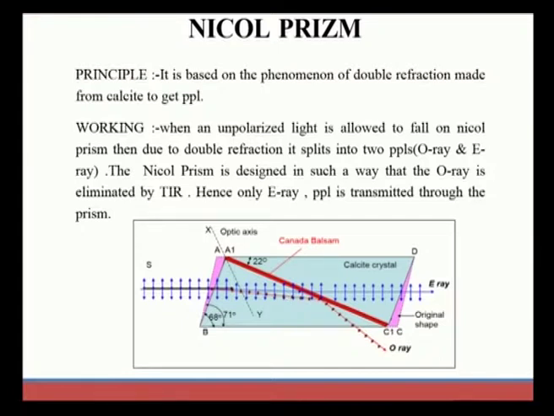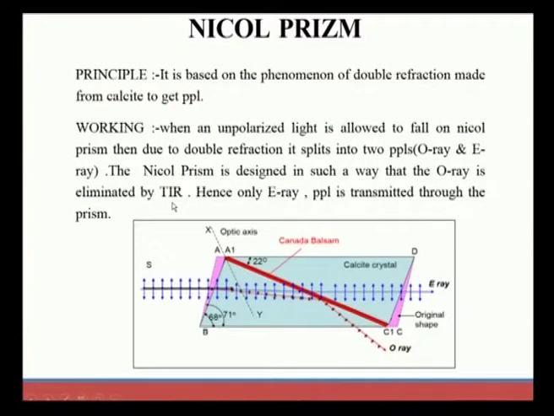We want to get a better, very strong polarized light. Due to this, another material, Canada balsam, is used in the calcite crystal to overcome this problem. This helps in producing E ray and O ray of very strong PPL.